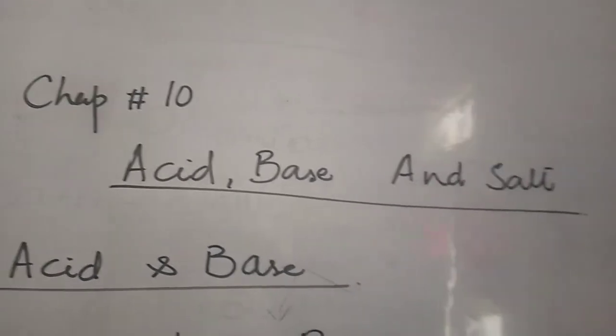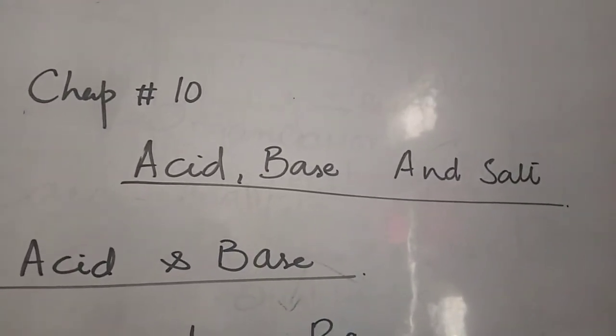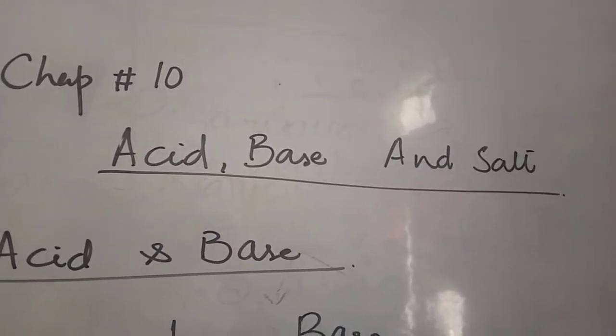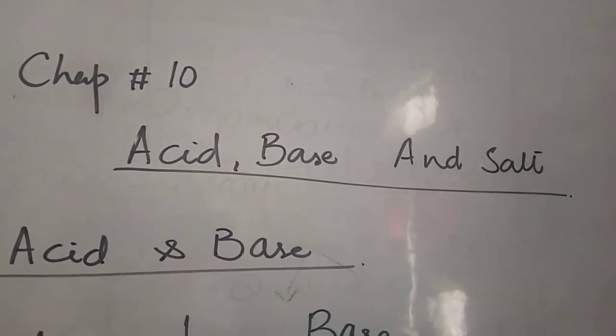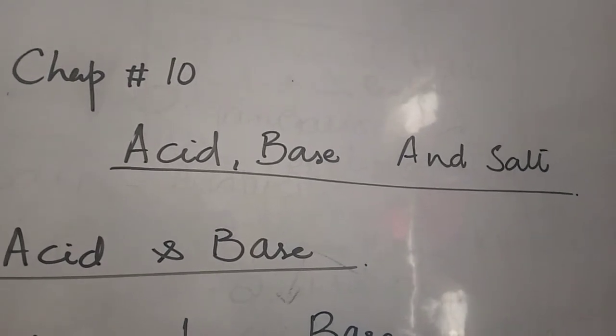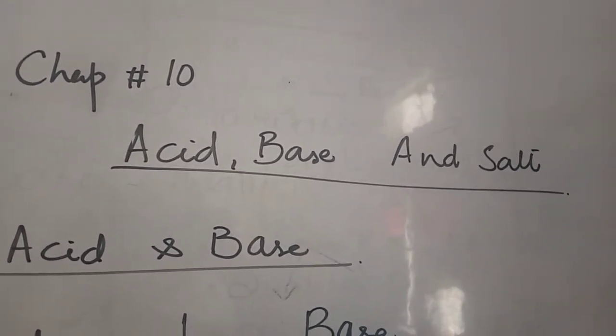Assalamu alaikum 10th class. This is your chemistry class, and today we are going to do chapter number 10 of the chemistry book. Its name is acids, bases, and salts. In this chapter, we will discuss acids, their properties, and bases, their properties as well as their uses, and then we go for the salts, how the salts are formed, and their properties, how they compare with acid and base, and then we go for the uses of the salts.